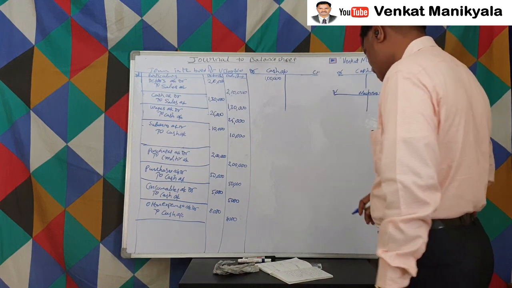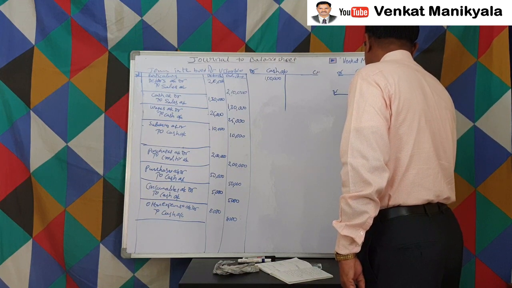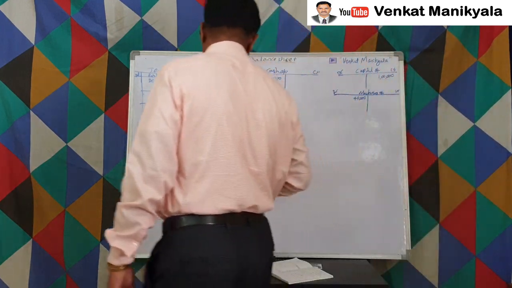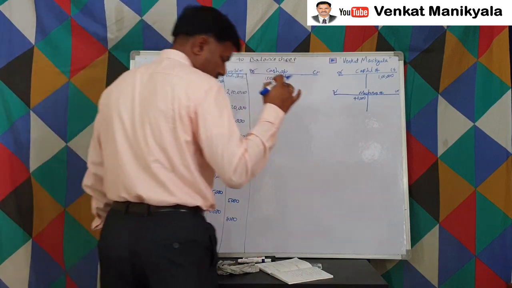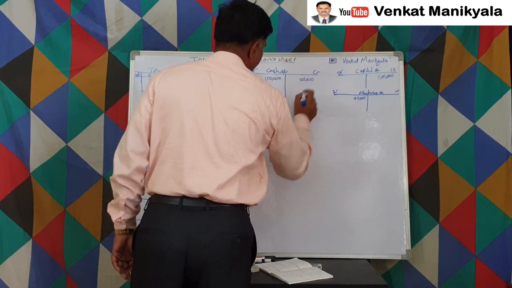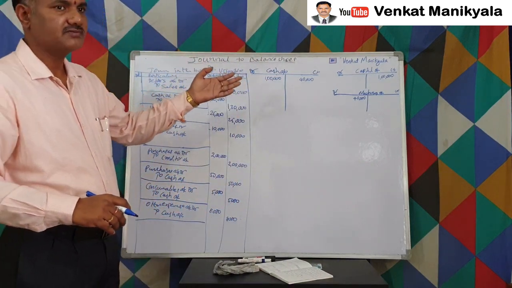How much machinery did we purchase? 40,000 rupees, debited. The cash account, how much did we spend? It has gone out, so 40,000 is to be credited. The cash account is credited with 40,000 and the machinery account is debited with 40,000.